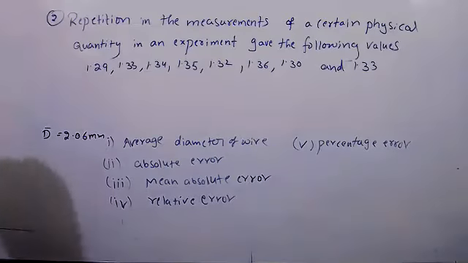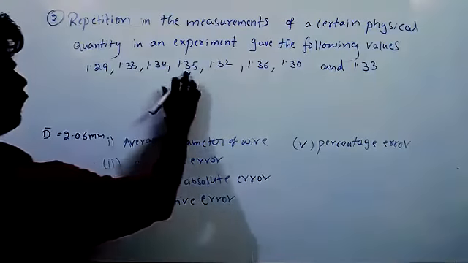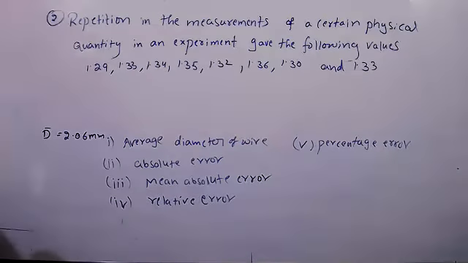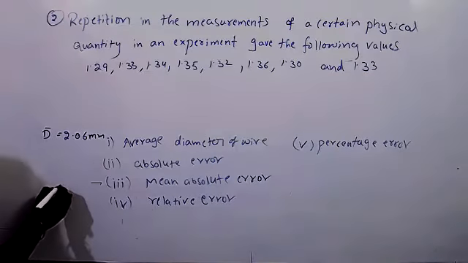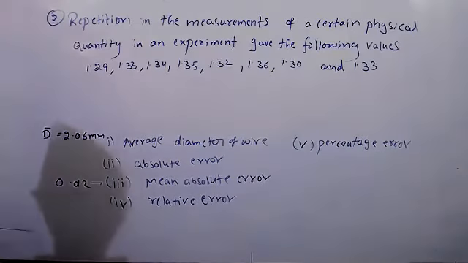2.06. Next, absolute error. How many values will you get? The question before has 5 values, so 5 values you will get. First value, how much did you get? 0.02. Very good. Minus 0.02. Minus 0.01. 0.01. And mean absolute error, how much did you get? 0.012. Yes, 0.012 you will get.